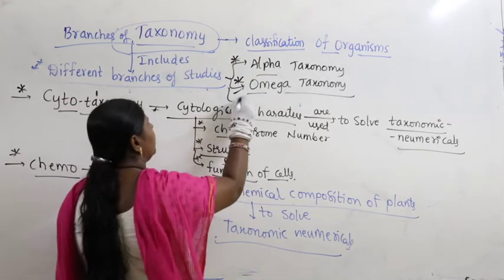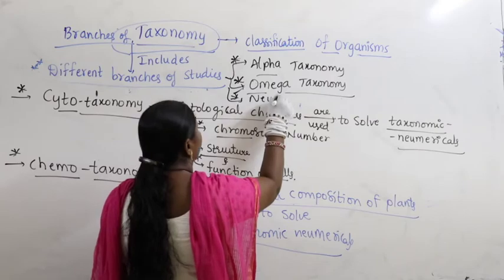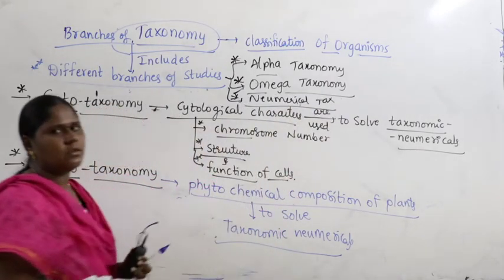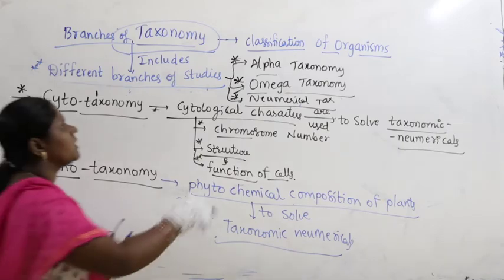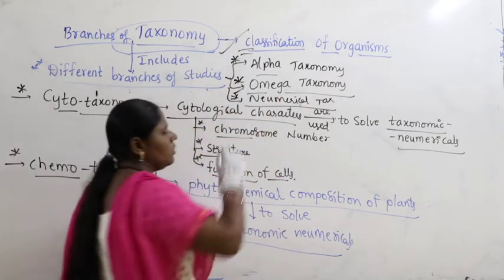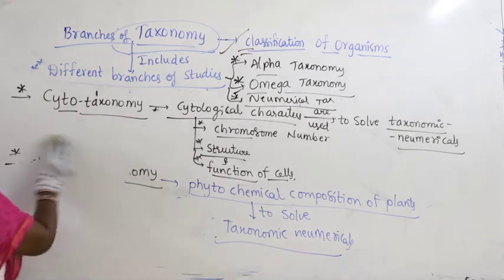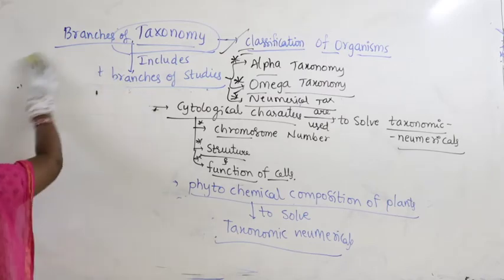Along with that, we even have alpha taxonomy. So, these all are nothing but different branches of taxonomy which are used for the study of classification of organisms. These are the different branches which we take into consideration in the branch called taxonomy.